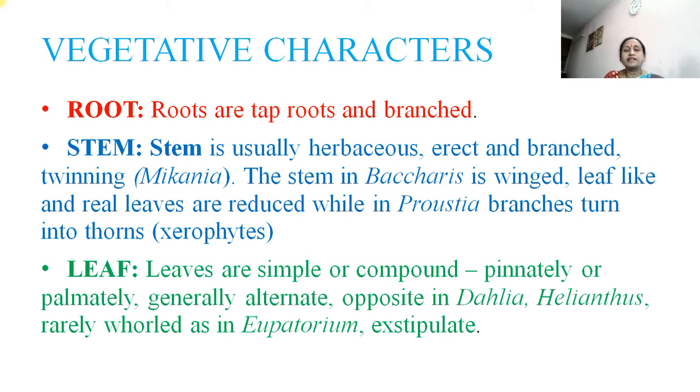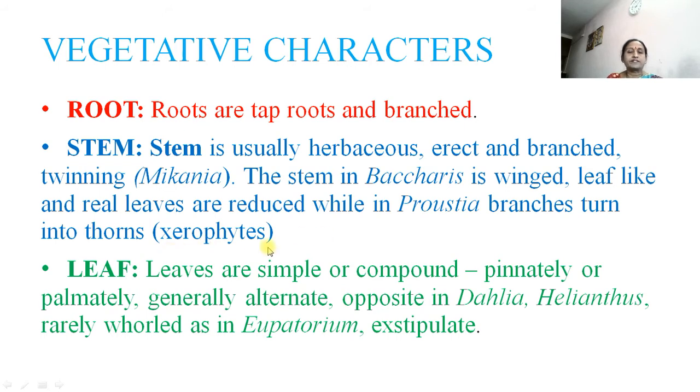Then vegetative characters, starting from the root. The roots are taproot and branched, as this is a dicotyledon family. The stem is usually herbaceous, erect, branched, twining. In the case of Mikania, the stem is twining. The stem in Baccharis is winged and leaf-like, and the real leaves are reduced, while in Prosopis branches turn into thorns.